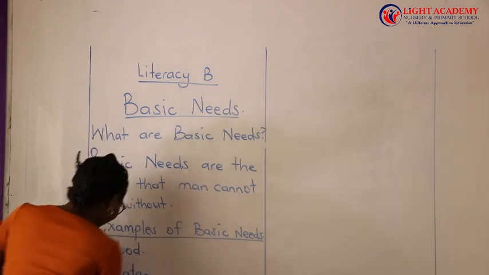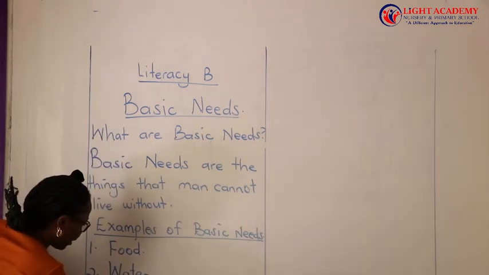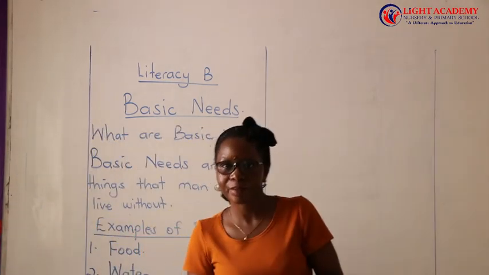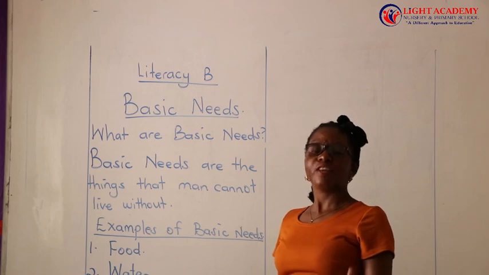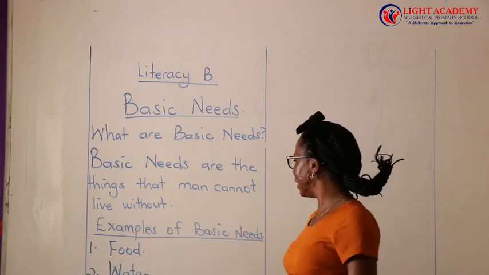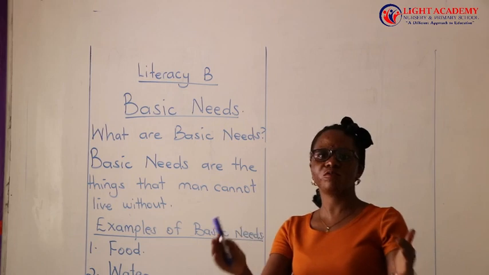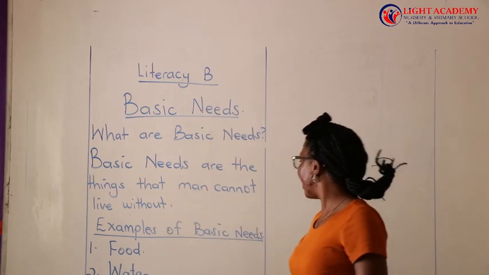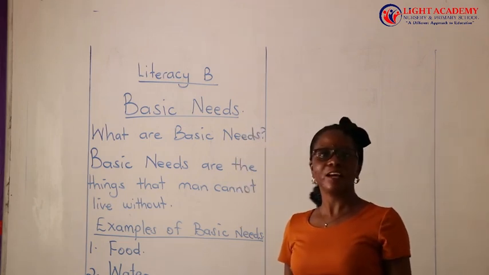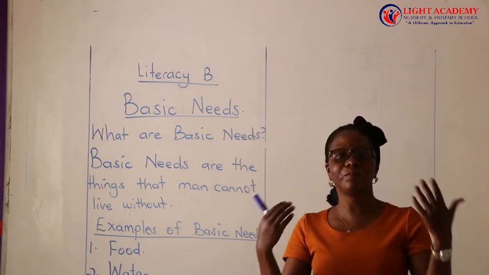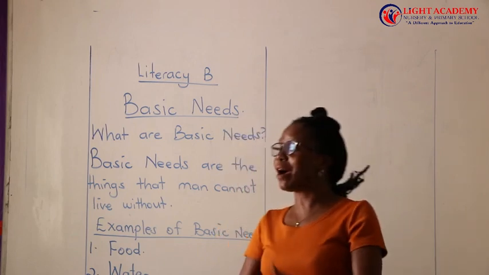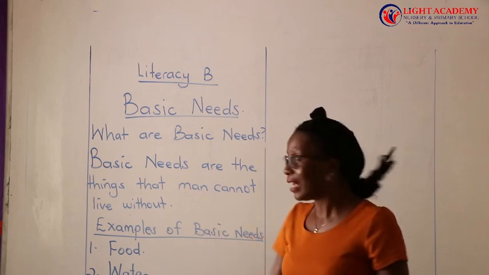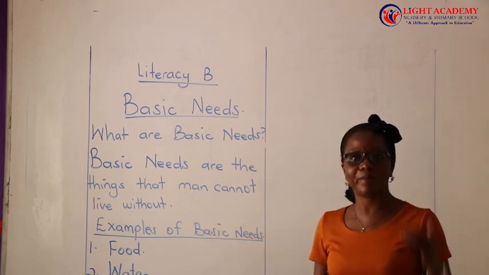So basic need number 3 is shelter. Let me tell you something. Without a roof on your head, you will not make it. Man needs shelter. It may be a house, it may be a shed. As long as it is shelter on your head, without shelter, you cannot make it. Without shelter, our properties will be destroyed. Without shelter, our animals will be destroyed. Without shelter, everything will just be in a mess. That's why we say shelter is also a basic need.